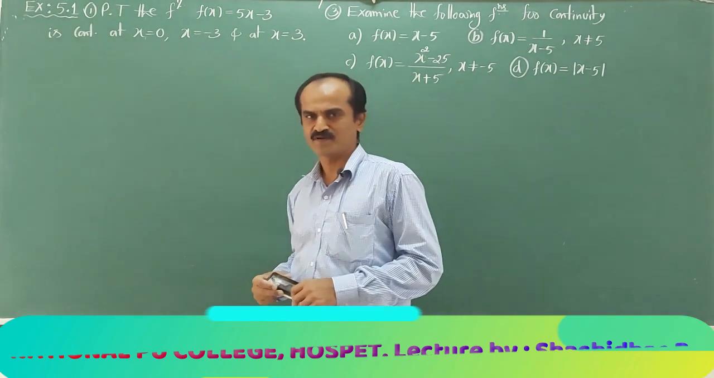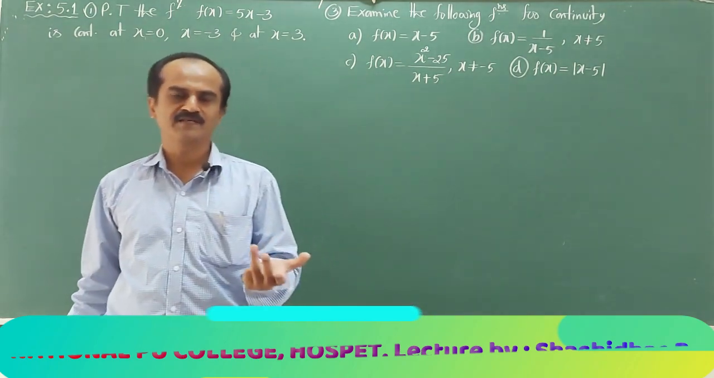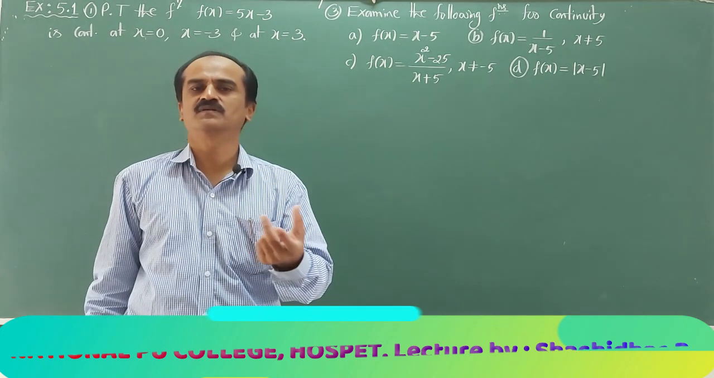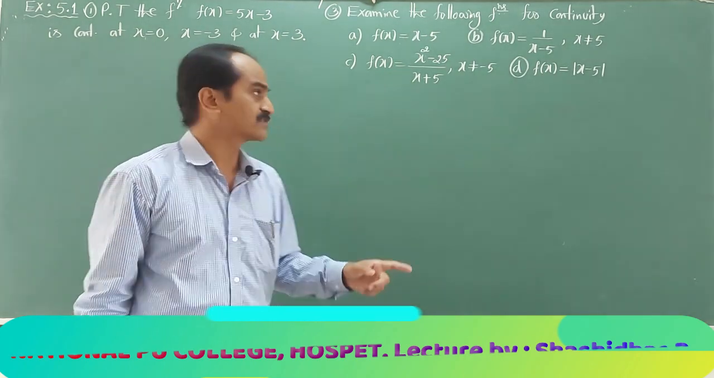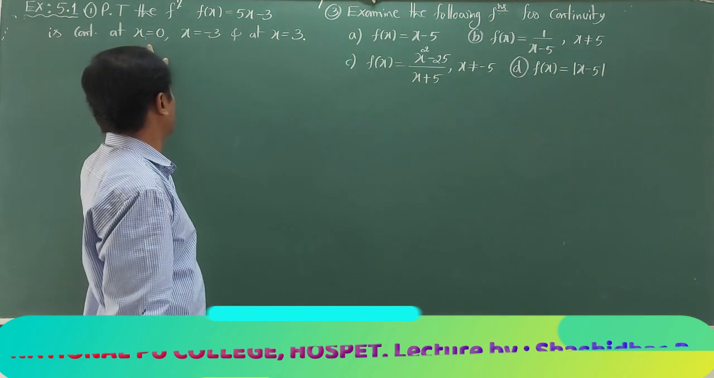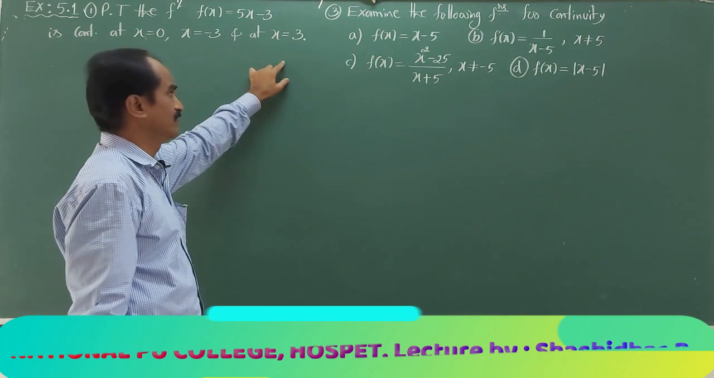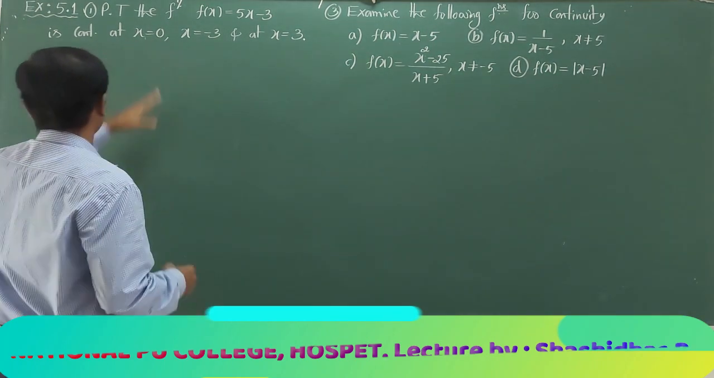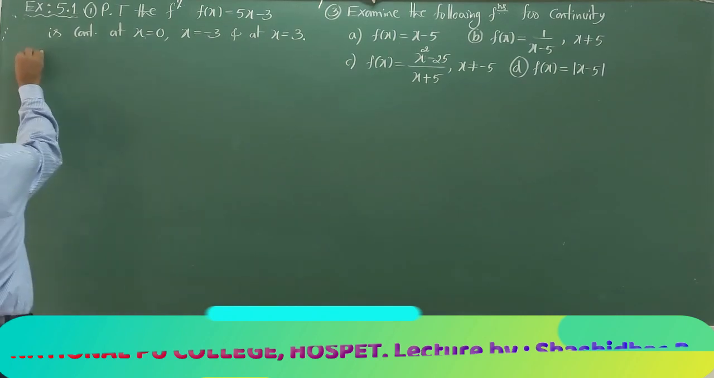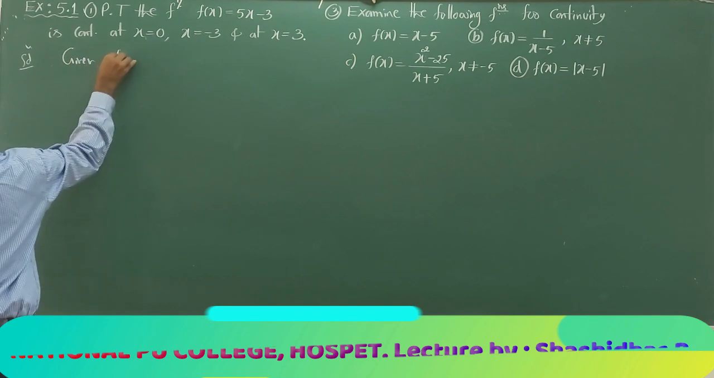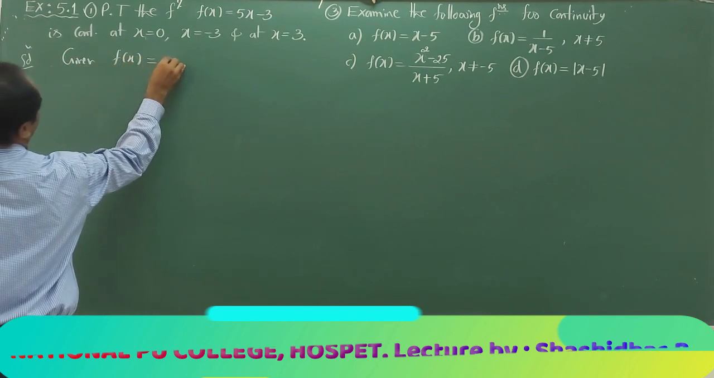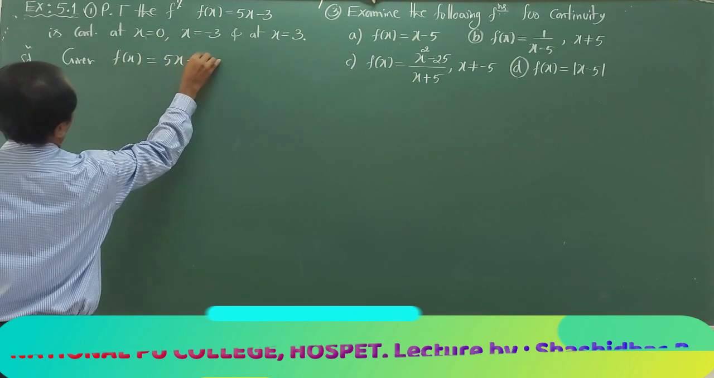So, it is obvious that it is a continuous one. But as a formality, I will find the limiting value and function value, and show that those two are equal. Then I can conclude that it is a continuous function at the given point, maybe 0, minus 3, 3. I will do it at x equal to 0. So, we will start with the given f of x equal to 5x minus 3.